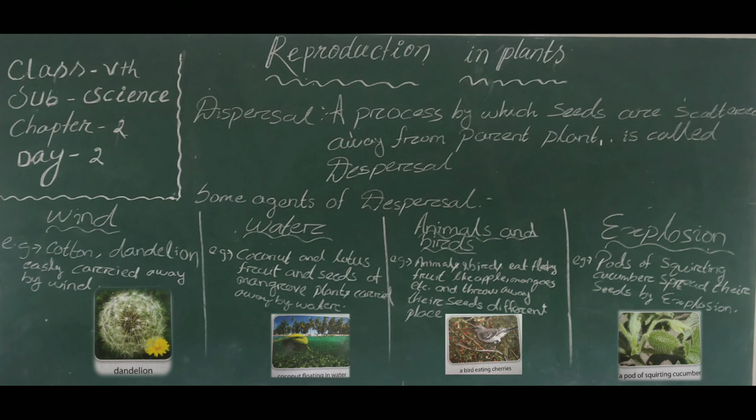Last one, seed dispersal by explosion. Some fruits scatter their seeds by exploding the seed pods. When the seeds are ripe and the pod has dried, it bursts open and the seeds are scattered. For example, pods of the squirting cucumber spread their seeds by explosion. These five are the different ways in which seeds from their parent plant are dispersed.